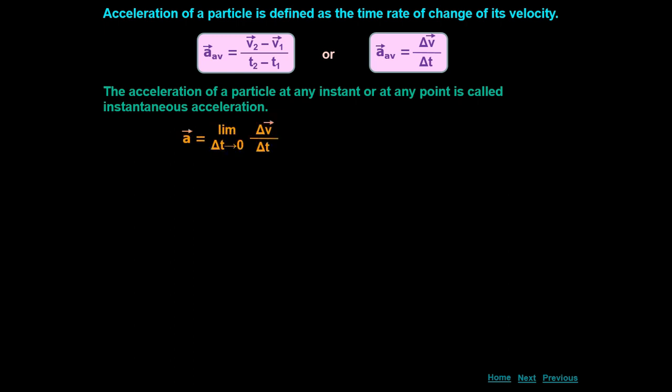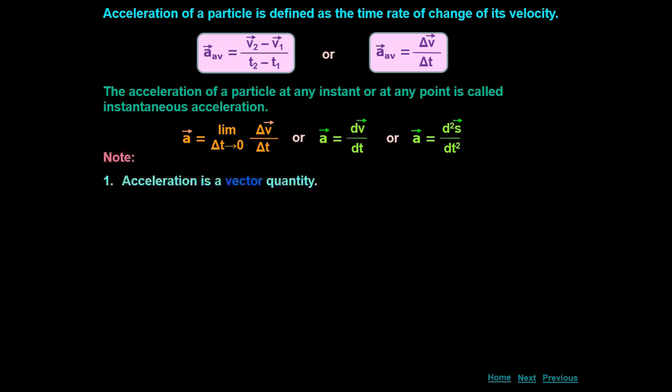The formula for it is a is equal to limit delta t tends to 0 of delta v upon delta t. The value of delta t is becoming very small. We can write a is equal to dv upon dt. One more formula: a is equal to d square s upon dt square.